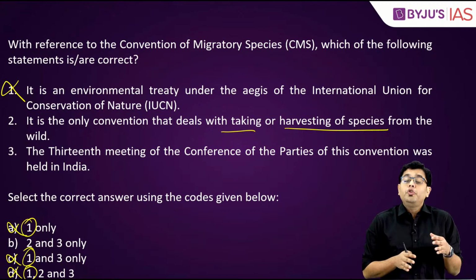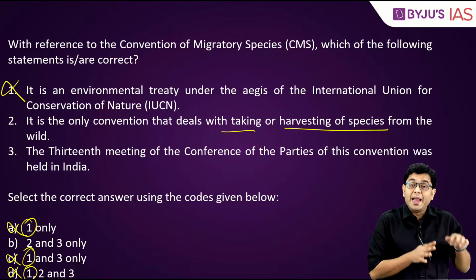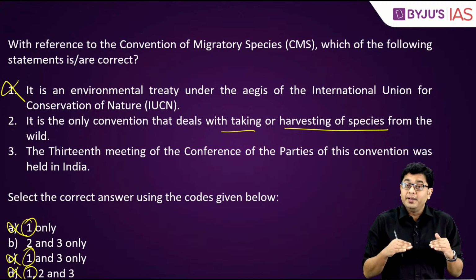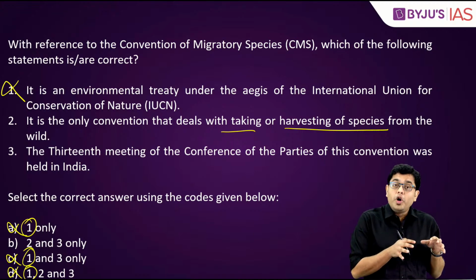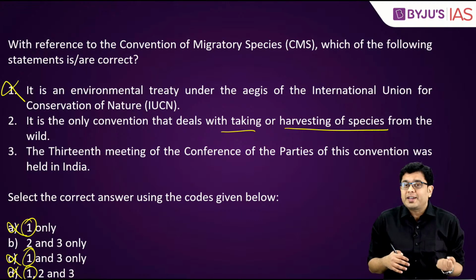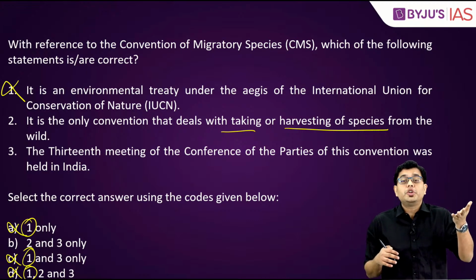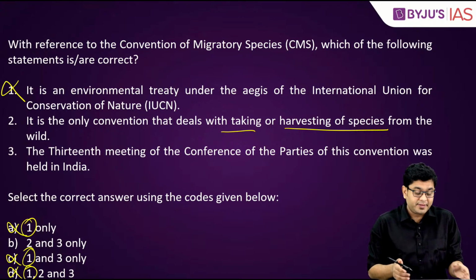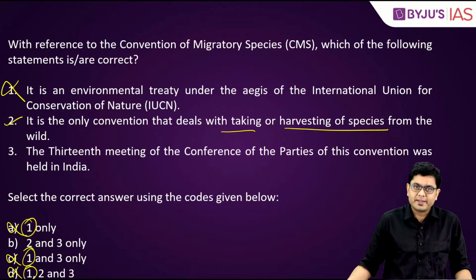All of them are included under migratory species. So utilization of their products, utilization of the byproducts, etc., has also been dealt with under this particular convention, so that unwanted exploitation is not carried out just under the pretext that the convention has been vague about it. That is why the convention is very clear in this. So here the second statement will be correct.